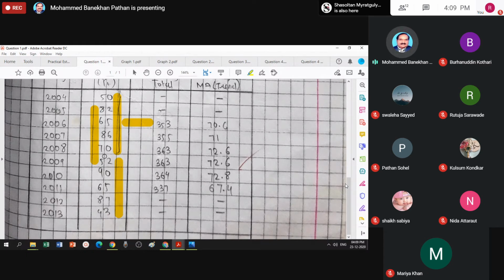Now if I drop 52 and try to make a group of 5, I can't because the data finishes at this stage. So only 4 numbers remain, and that is the end of your method if the group is 5. So this method says if the period is 5, you are not getting trend values for the beginning 2 years and the last 2 years.